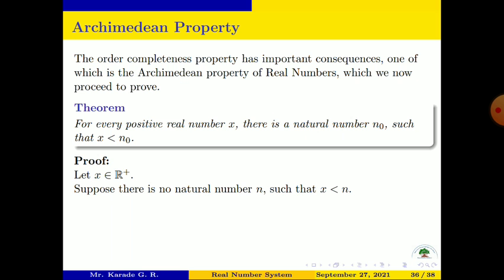So let n be less than or equal to x for all n. Therefore all natural numbers will be less than or equal to x. Therefore N is bounded above by x.